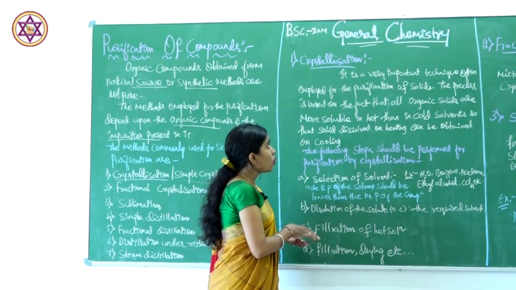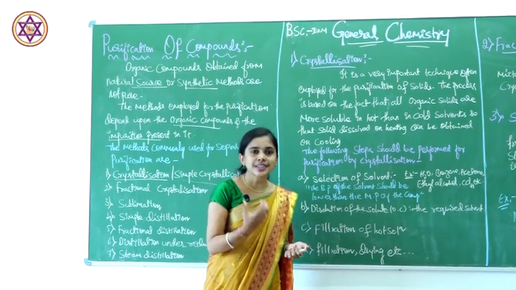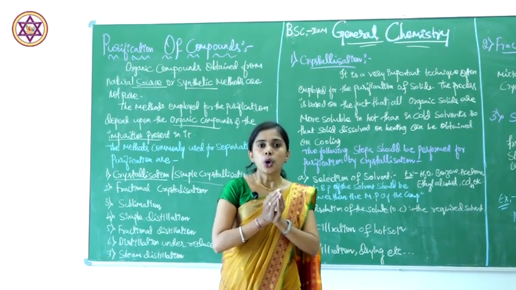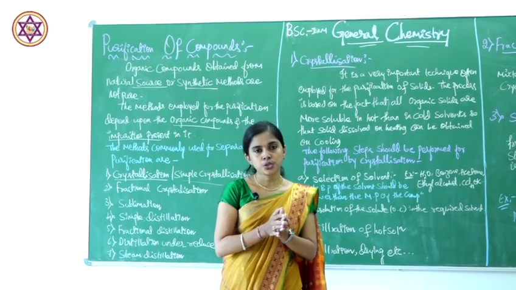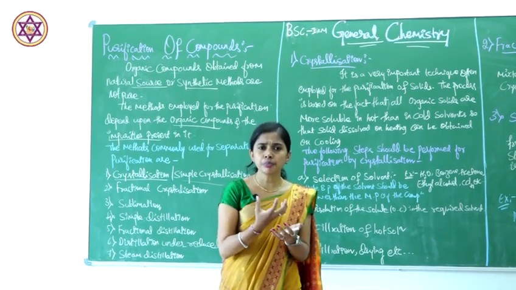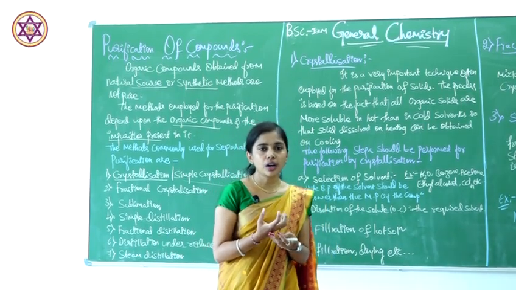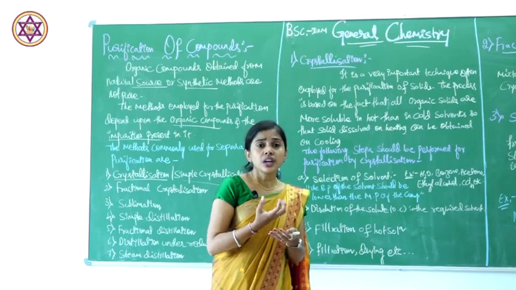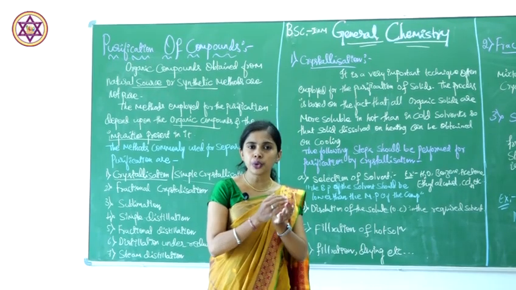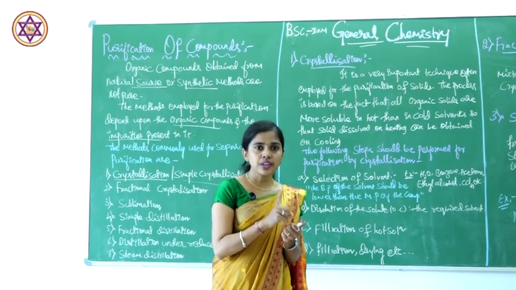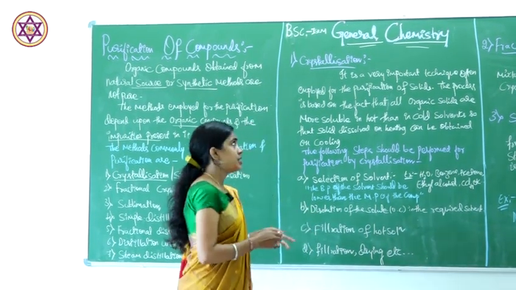What do you mean by crystallization? Here there is an impure organic compound, and we have to purify it. This organic compound is in solid form, and the first method to purify it is crystallization.